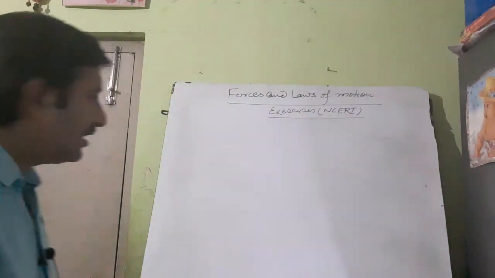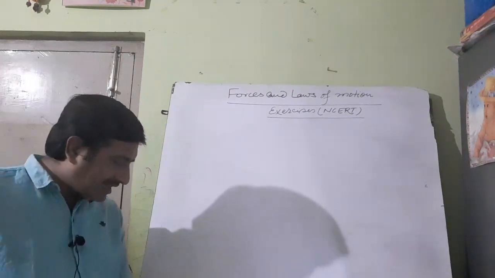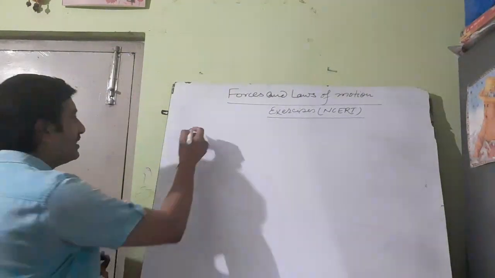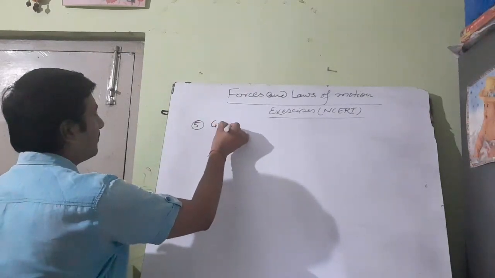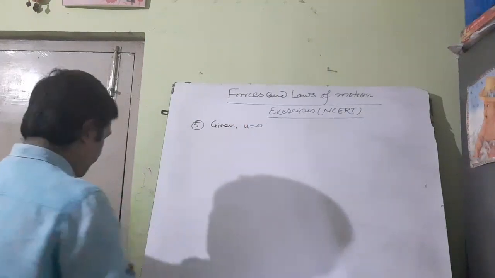Question number 5. A truck starts from rest and rolls down a hill with a constant acceleration. It travels a distance of 400 meters in 20 seconds. Find its acceleration. Find the force acting on it if its mass is 7 metric tons. So let us discuss this question on the board. A truck starts from rest, means u is 0 given. U is equal to 0.